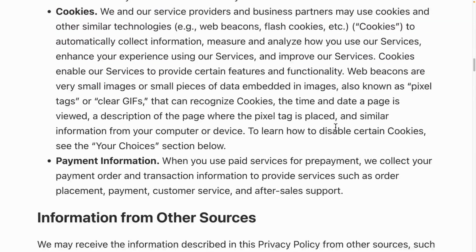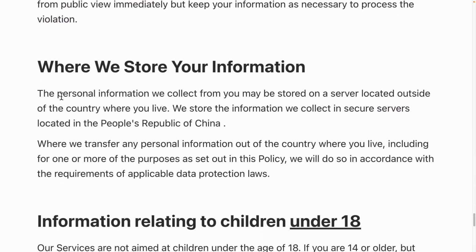As I pointed out previously, the real concern is about where this personal data is being stored. The data might be stored on a server that is located outside of the country where you reside. But the pressing question is, where exactly is this server located? It is in the People's Republic of China. The Republic of China is Taiwan, and the People's Republic of China is China.